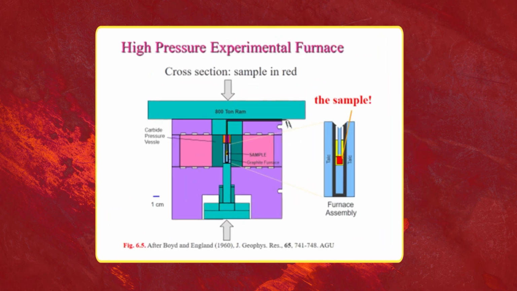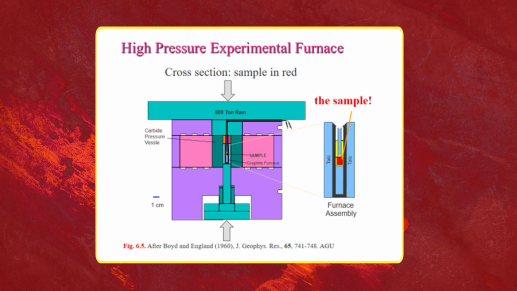Here is the experiment which is carried out in the laboratory with the help of an experimental furnace. I am showing this diagram. The red colored portion shown in this diagram is the sample, and the sample is placed inside the graphite furnace. This graphite furnace is heated to a very elevated temperature and under very high pressure, maybe 800 ton. So this is actually a pressure and temperature controlled experiment where the melting of the sample is being carried out.